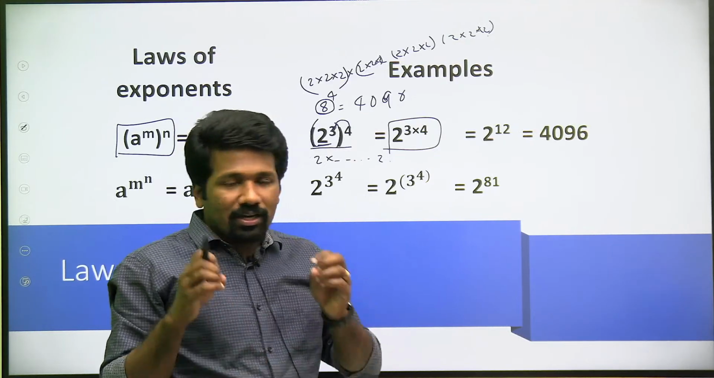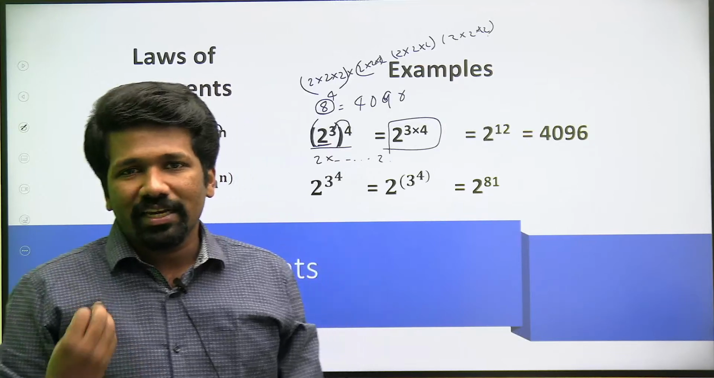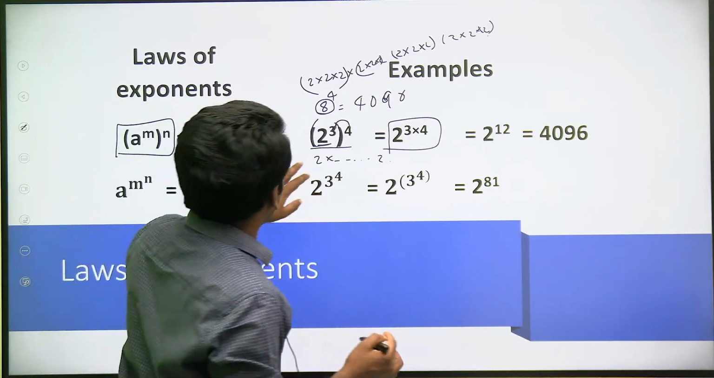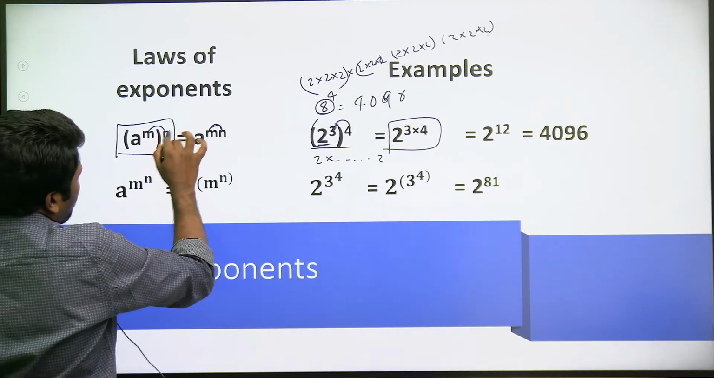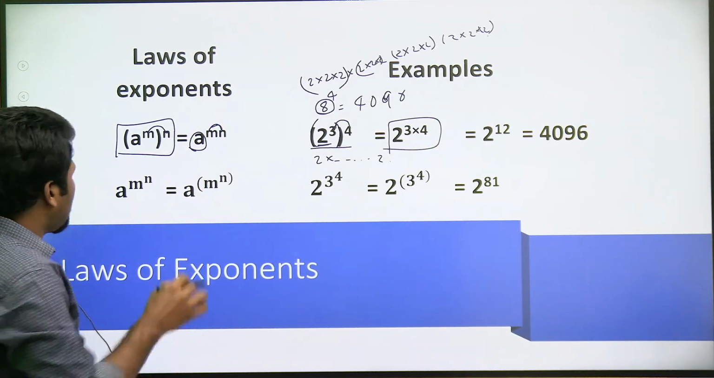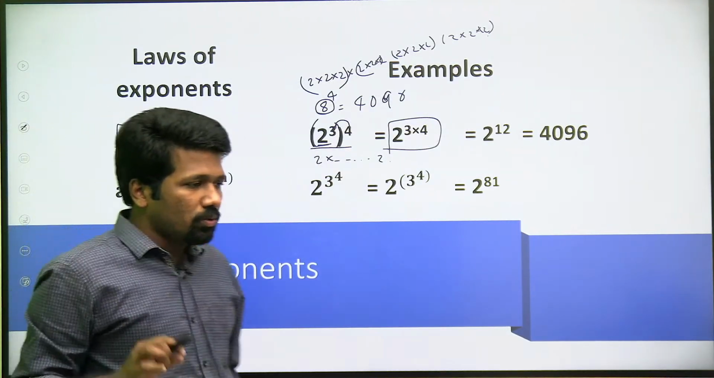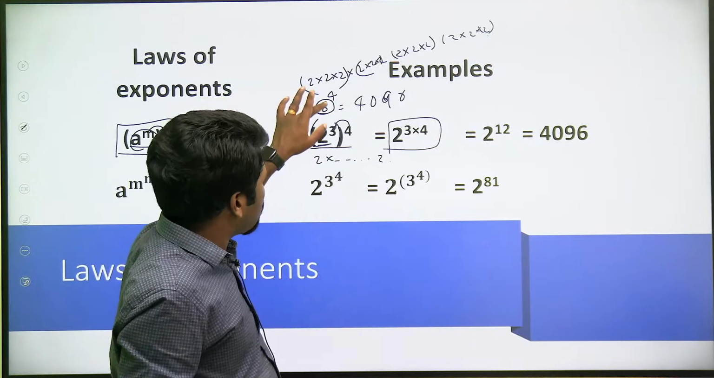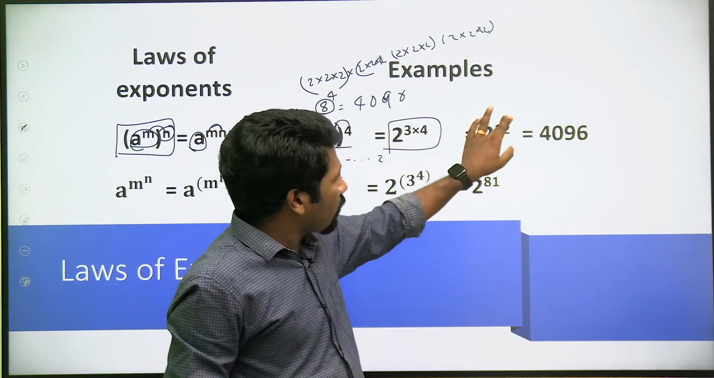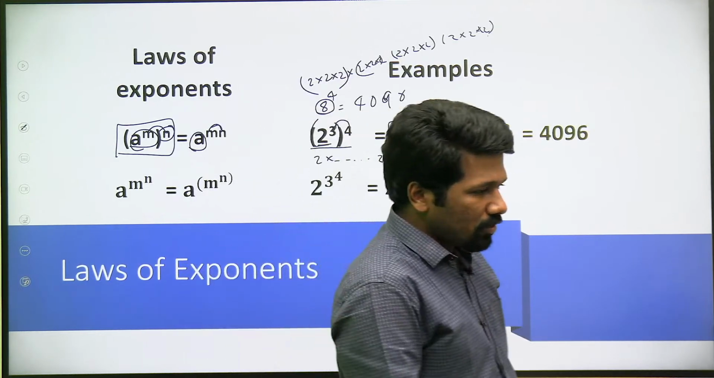That is why I told you, understand it by splitting with examples. Then it will be very easy to understand any rule. So this is a shortcut method only. You can multiply m into n and take that as the power. Otherwise, simplify a raised to m first and then raise it to n. Both give the same answer: 8 raised to 4 and 2 raised to 12 are both 4096. I think that is clear, all of you. Please respond.